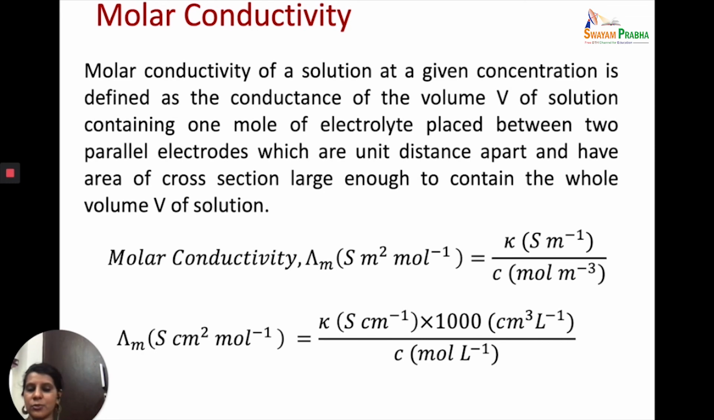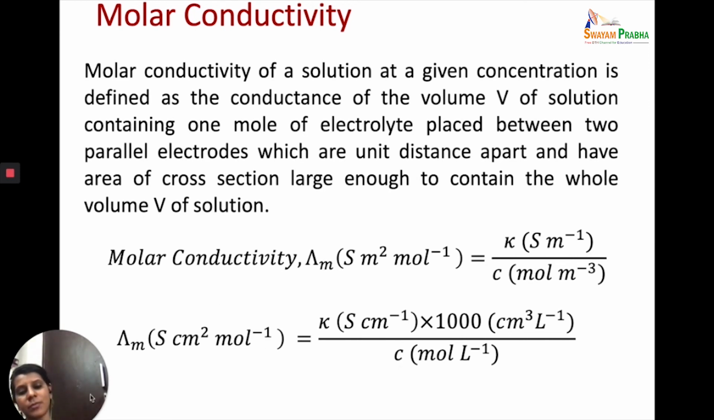But normally we do not use concentration in moles per meter cube, although it is an SI unit. We do not express concentrations in moles per meter cube, but in moles per decimeter cube or moles per liter. So how do we account for it? We take kappa in Siemens centimeter inverse, and let's take our concentrations in moles per liter. If I want to convert this concentration into moles per centimeter cube, this is the factor that will come. So kappa taken in Siemens centimeter inverse, concentration taken in moles per liter, when multiplied with 1000, will give you the value of molar conductivity in the units of Siemens centimeter square mole inverse.